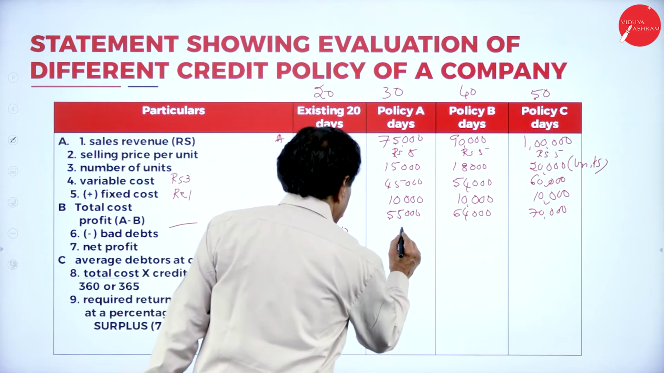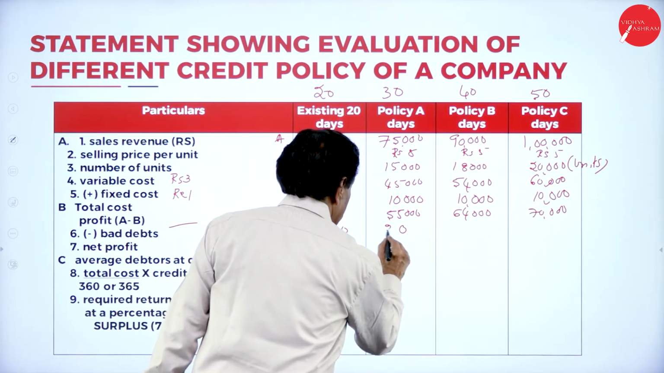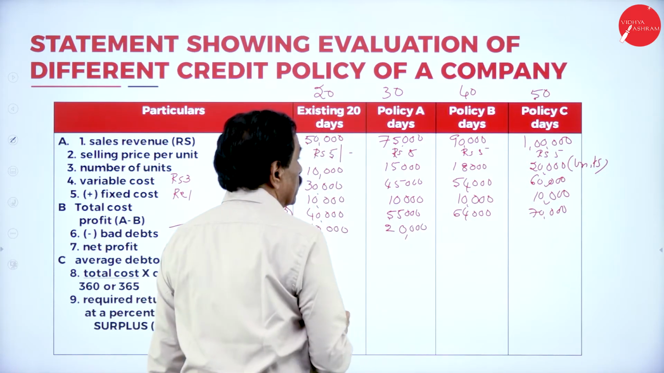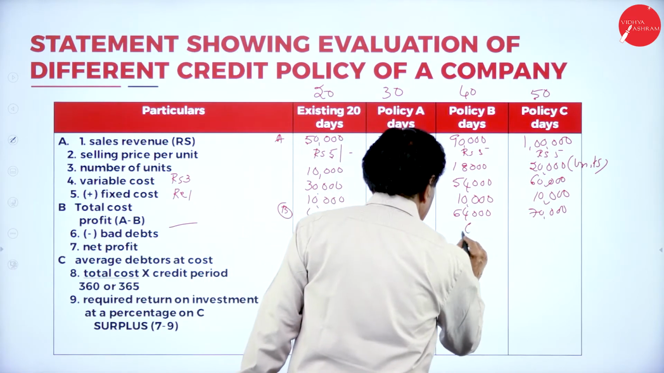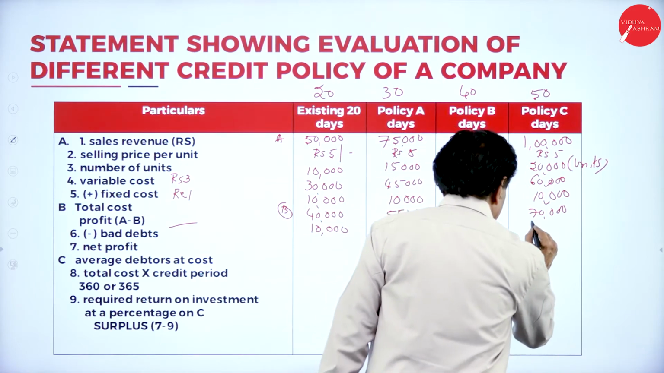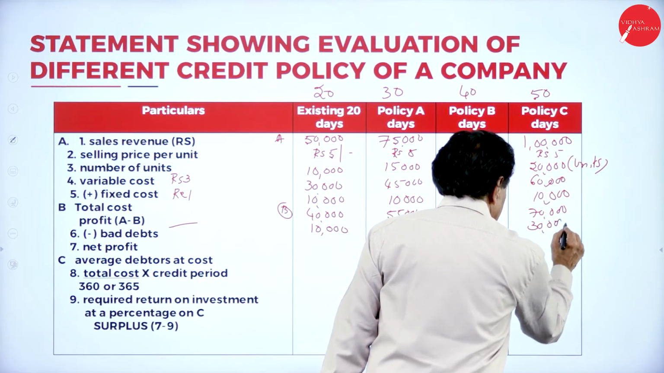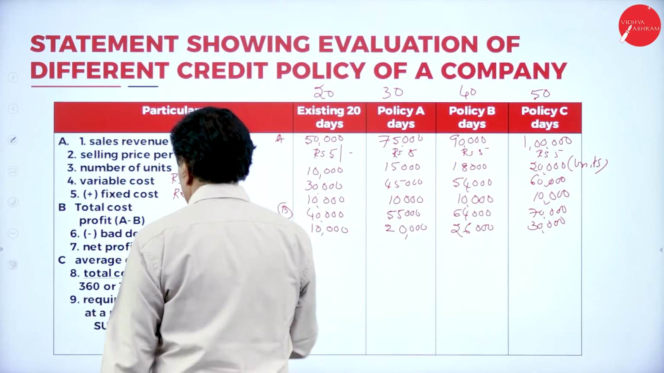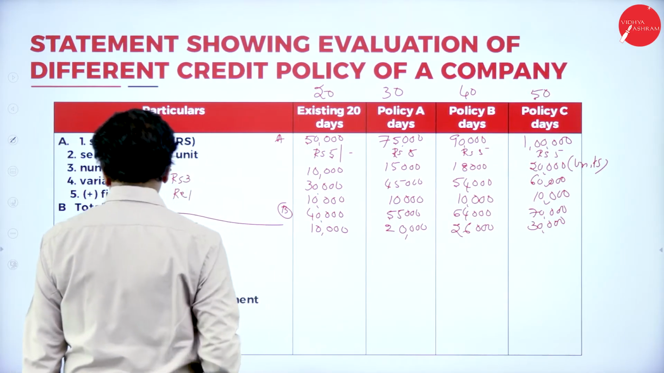75,000, 55,000, 20,000, 26,000, 30,000 is the profit. Then bad debt,